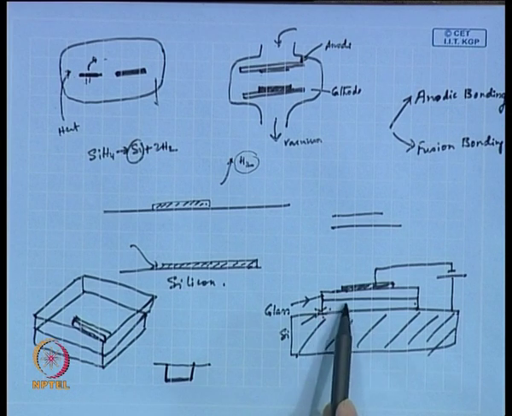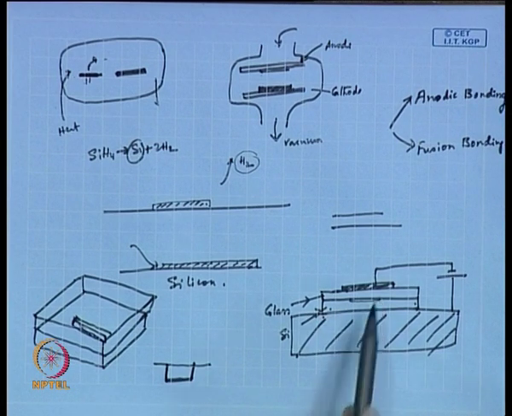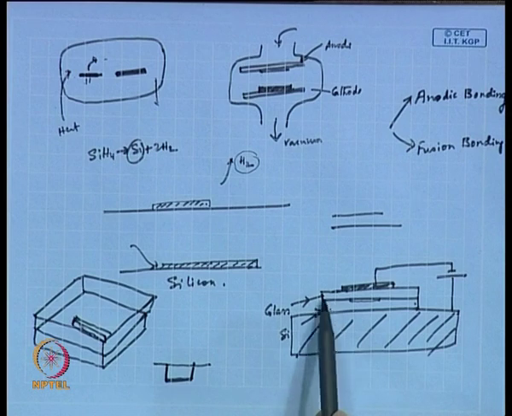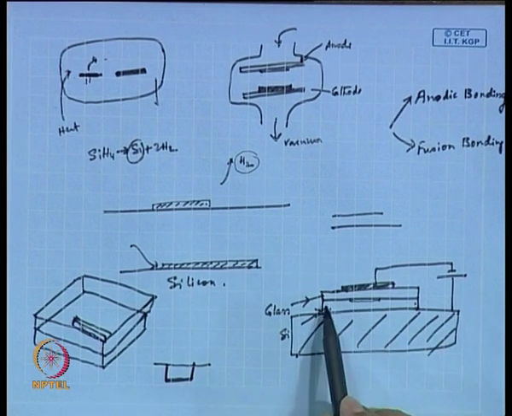The bottom one is silicon that has some channels at some places, and on top of that you are putting another glass slide of similar dimension, and then you have to bond.